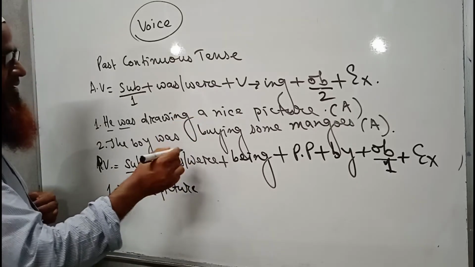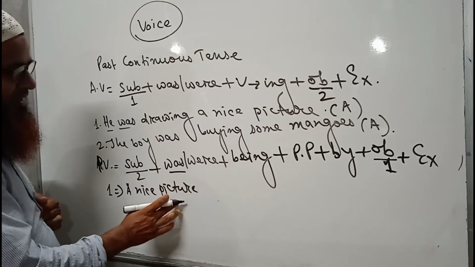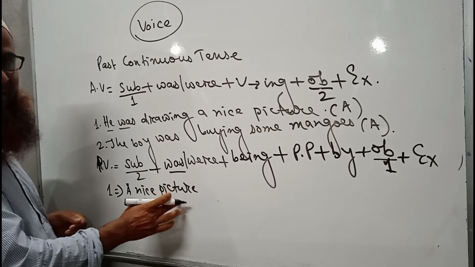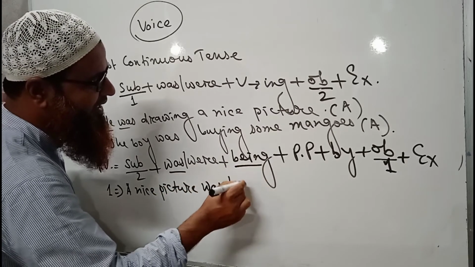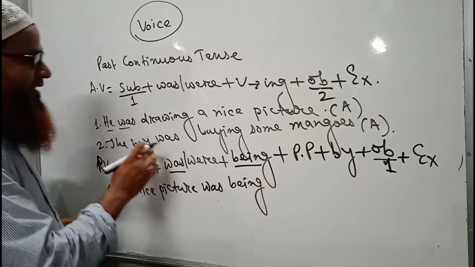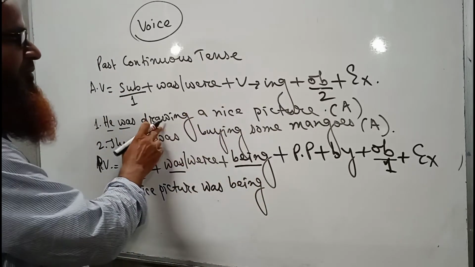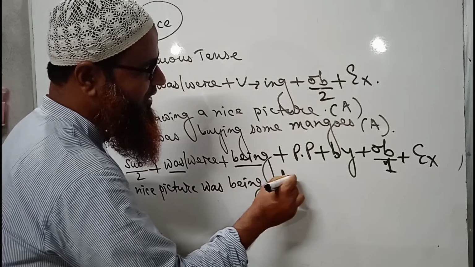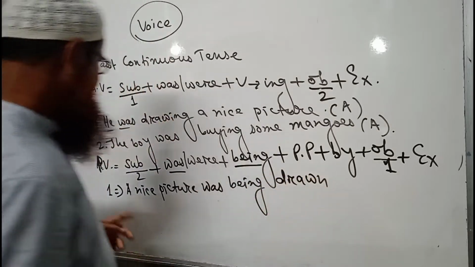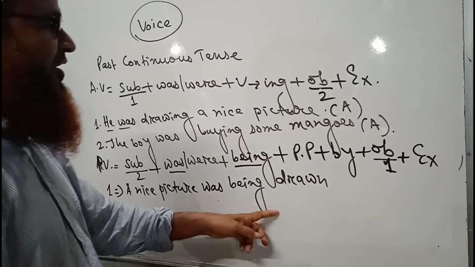Then we have to write was or were. It is a singular subject. That is why we have to write was. Then being will come. A nice picture was being. Then we have to write the past participle form of the verb draw: draw, drew, drawn. It will be drawn only. So, a nice picture was being drawn